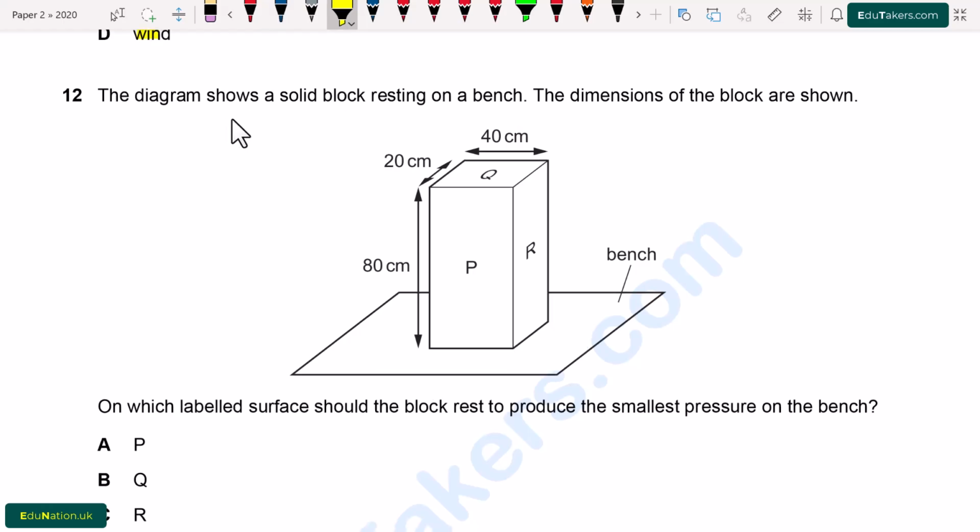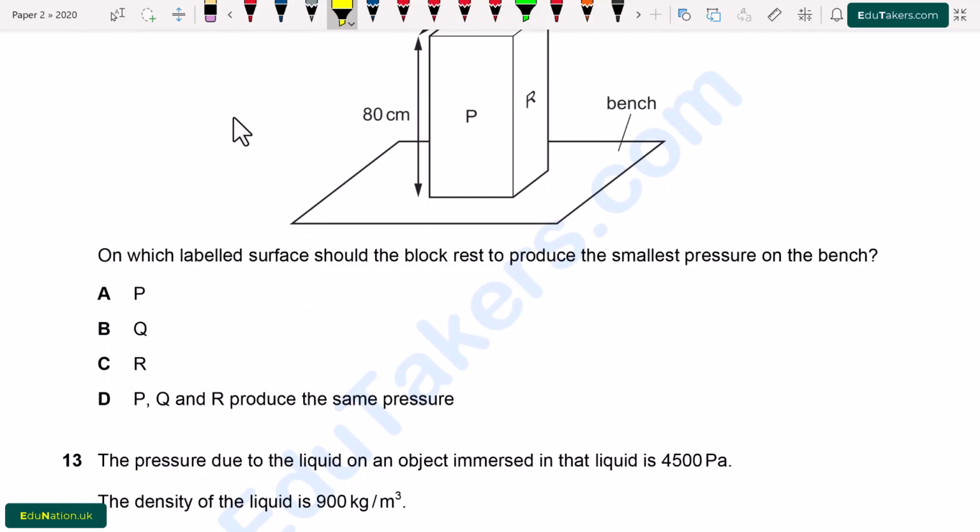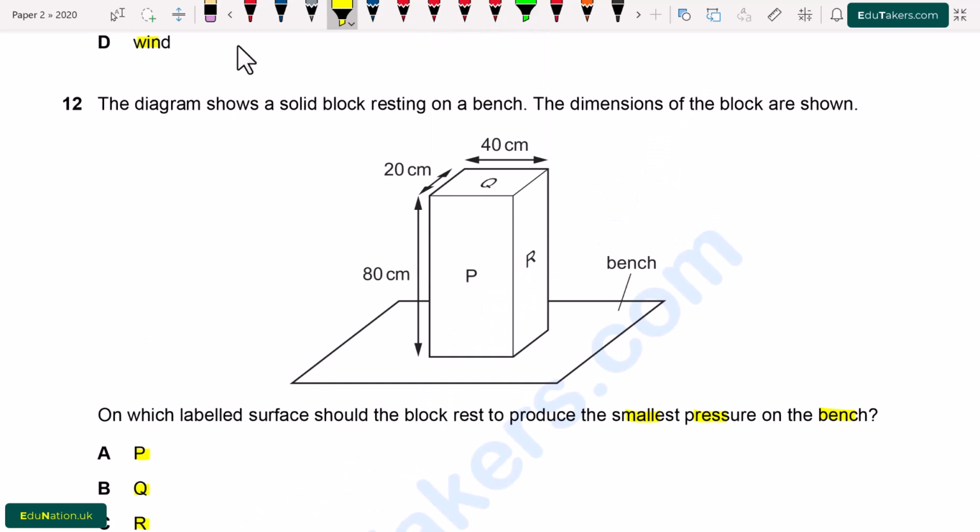Question number 12. The diagram shows a solid block resting on a bench. The dimensions of the block are shown. On which labeled surface should the block rest to produce the smallest pressure on the bench? So where the pressure is smallest, at P, Q, R, or S? First of all, we see the surfaces P, Q and R and tell where the pressure is smallest. Pressure is equal to force over area.